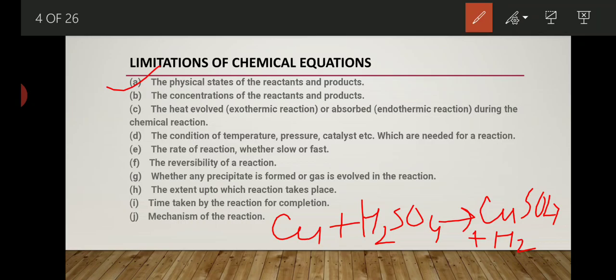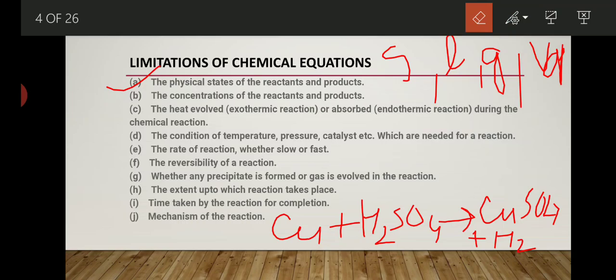As we already discussed, in many chemical equations the state of reactant and product is not mentioned, means whether it is present in a solid, liquid, gaseous or vapor state. It's our duty to make that equation more informative by putting symbols like S, L, G and VAP for vapor.